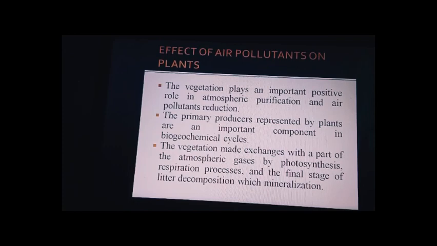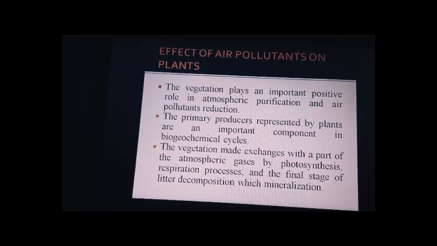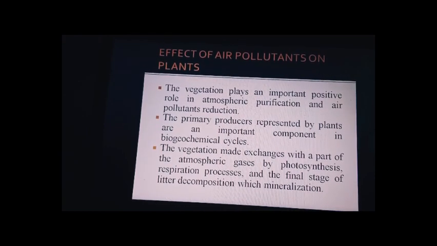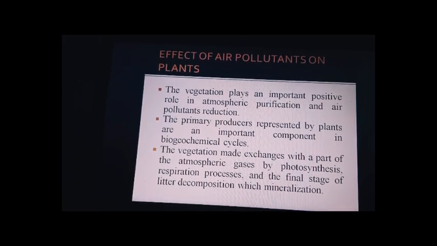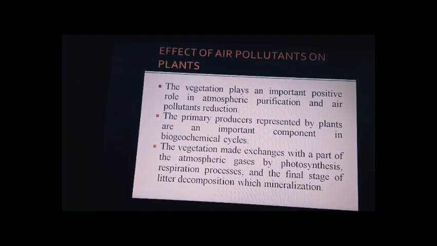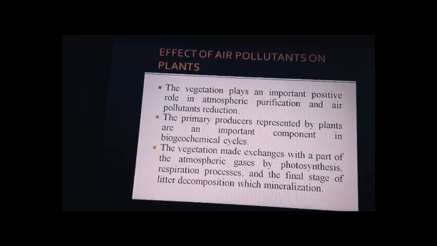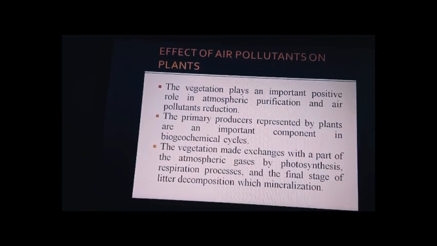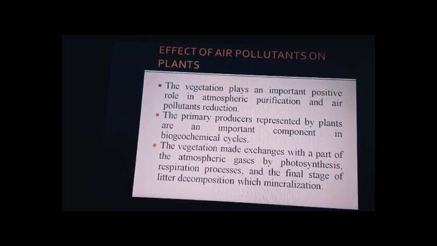The primary producers represented by the plants are an important component in biogeochemical cycles. We know already that plants play an important role in making us respire well, due to photosynthetic activity. In our school days we learned about it, right? How the CO2 is inhaled by the trees and how oxygen is released to us. We are interlinked, so we need to take care of the trees as well.